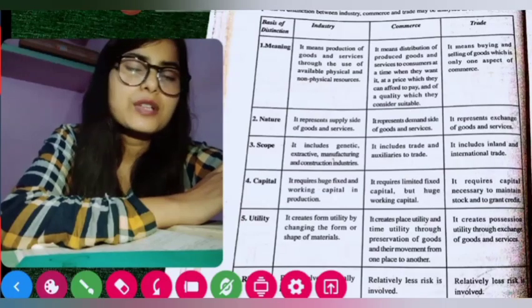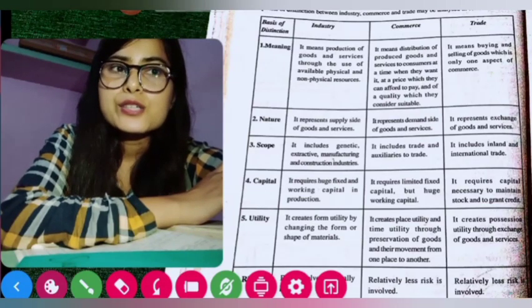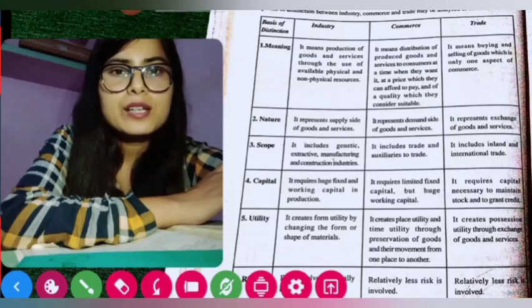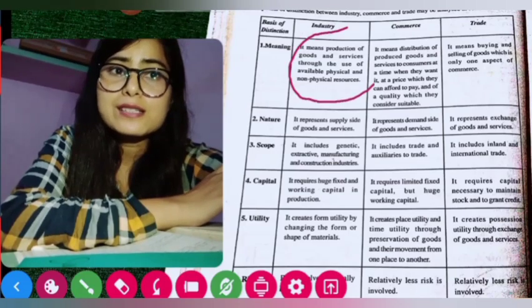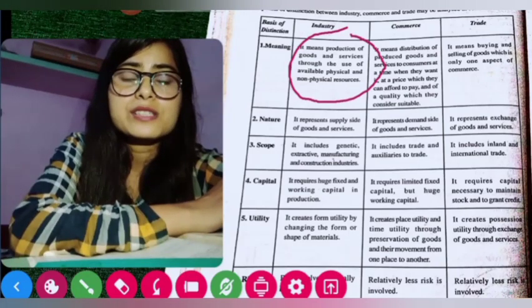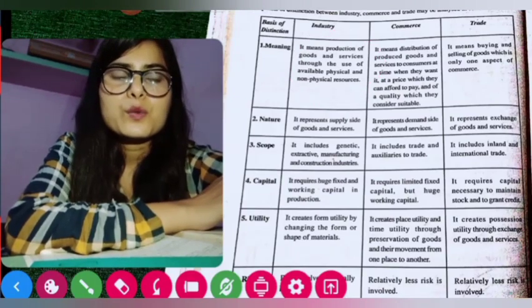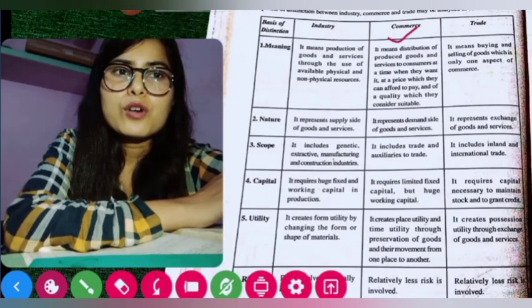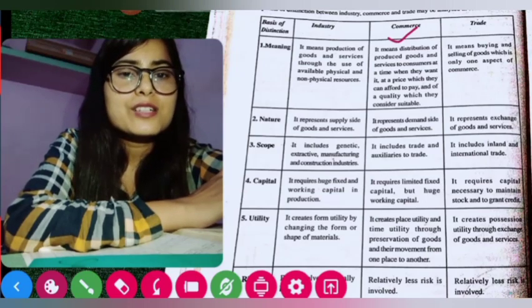Now we are going to learn about the differences between industry, commerce and trade. When we see the meaning of all of these three, we come to know that, as we all know, industry is a place where goods and services are produced, right? Then after this is produced, what is done in commerce? Commerce is a section where goods and services are distributed to the customers.